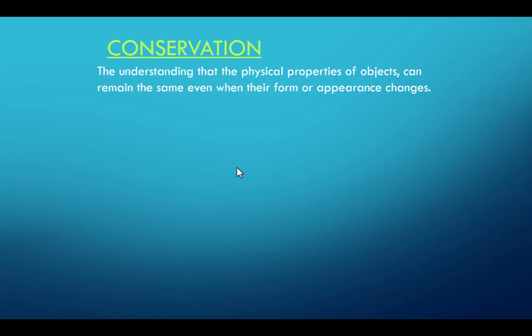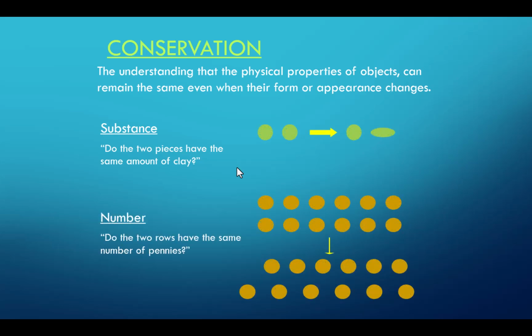Now the idea of conservation is the understanding that physical properties of an object can remain the same even when their form or appearance changes. So for instance, you have a ball of Play-Doh and you roll it out into a snake. Children see those 2 different things, they may think that they're not the same amount. So there's different types of conservation. The conservation of substance, which I just mentioned, do 2 pieces of clay have the same amount? And there's also the conservation of number. So here you have, let's say, 2 balls of clay. You keep one as a ball, you flatten one out. Do they still have the same amount of clay? And according to Piaget, children in this pre-operational stage wouldn't understand that they are the same.